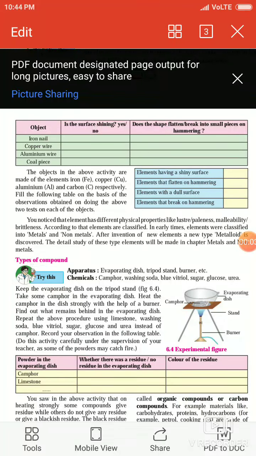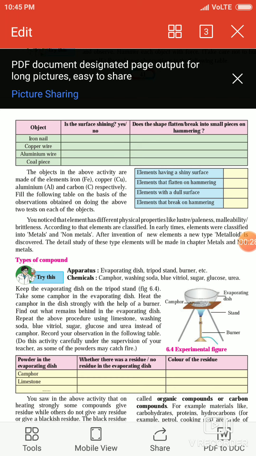Let's see more about types of mixtures. Here again we need to take an experiment. So take three beakers. Beakers are glass-like structures. Take a little sand and water in the first beaker. Take some crystals of blue vitriol and water in the second beaker.